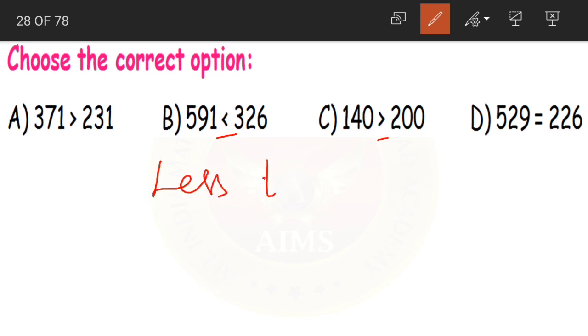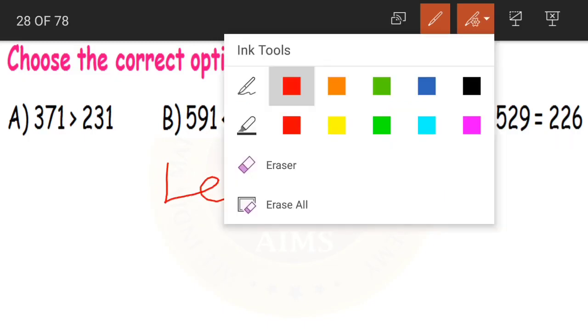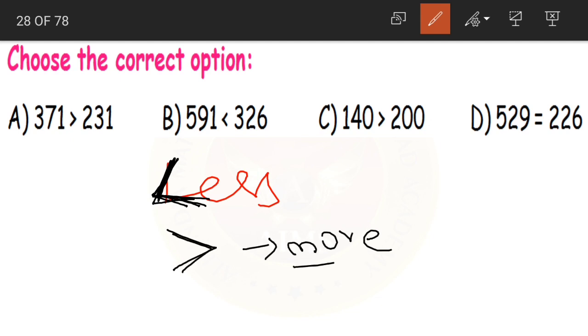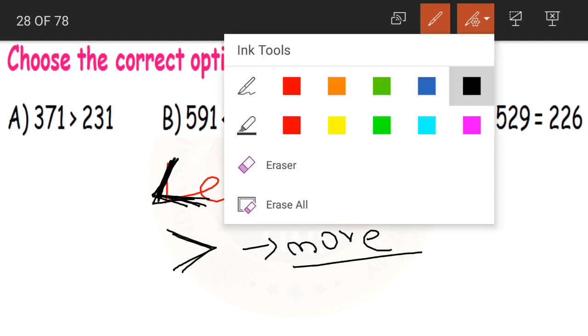When we say less than, the word less than starts with L. Less. Yes? So the symbol for less than also looks like an L only. See, this is our less than symbol. So the other symbol obviously becomes what? It becomes the more than or greater than symbol.